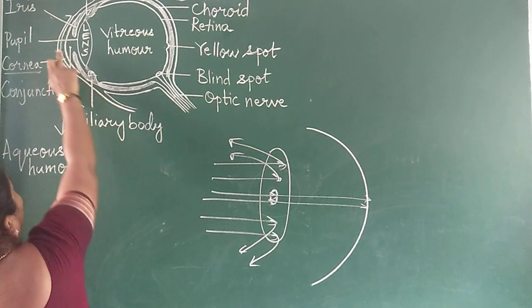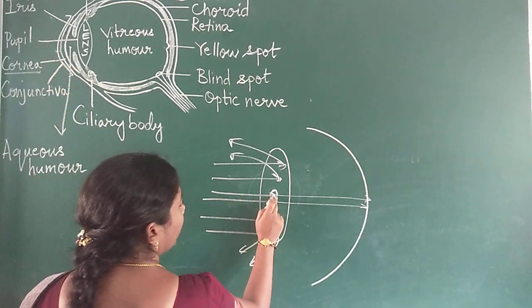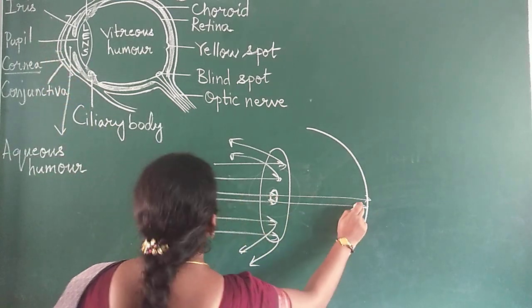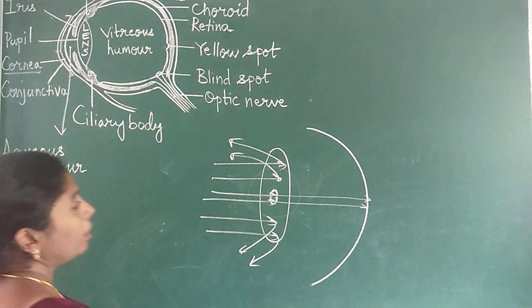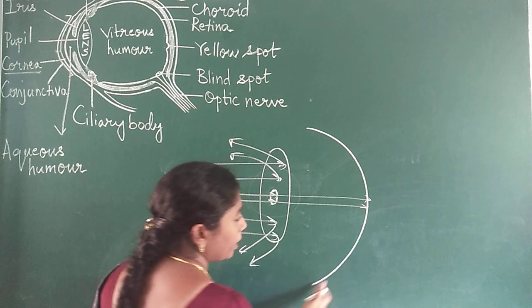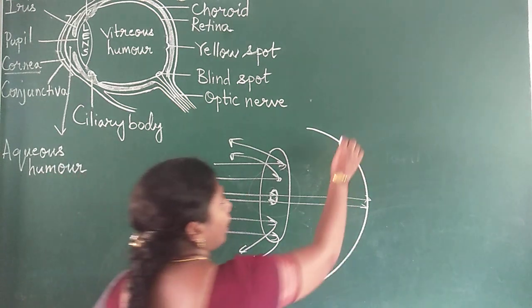The light rays that enter the eye fall on the retina. This is the pupil. Through this, light enters into the eye and falls on the retina. This innermost layer of the eye is called the retina.